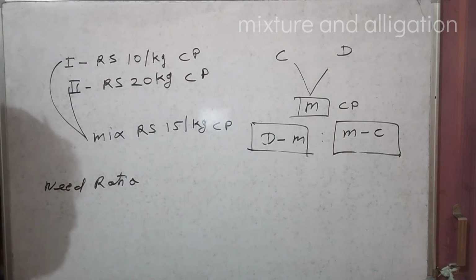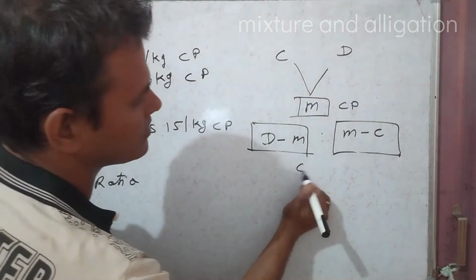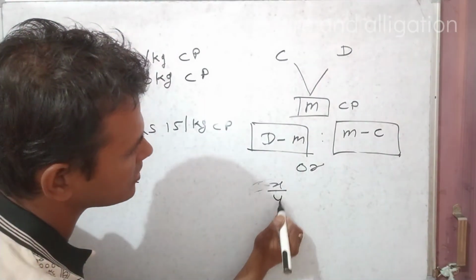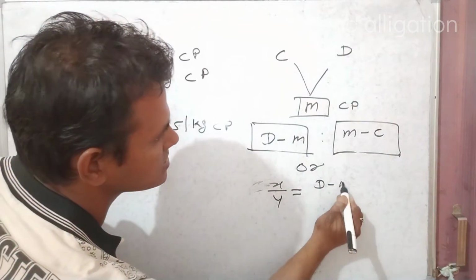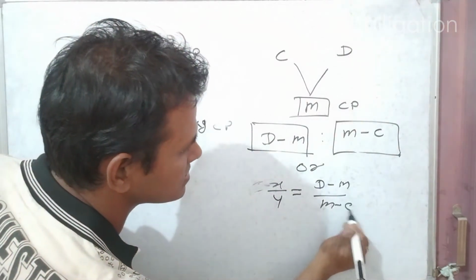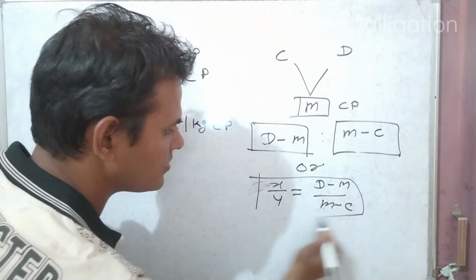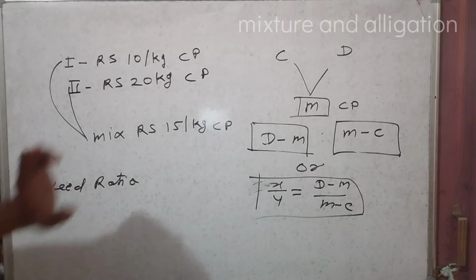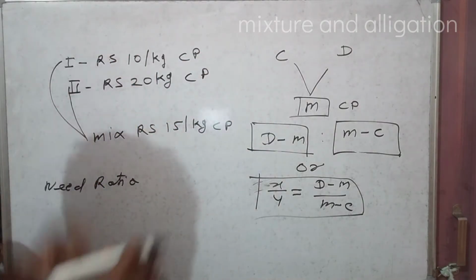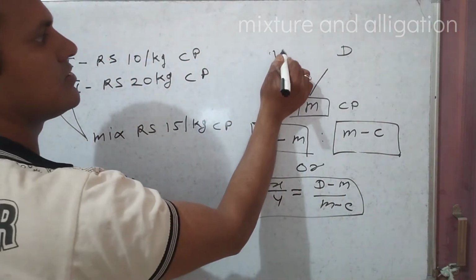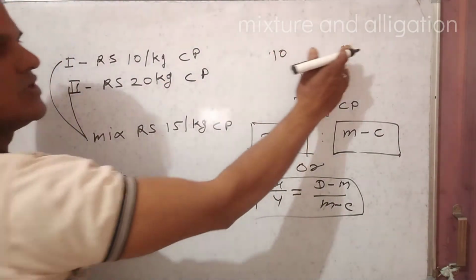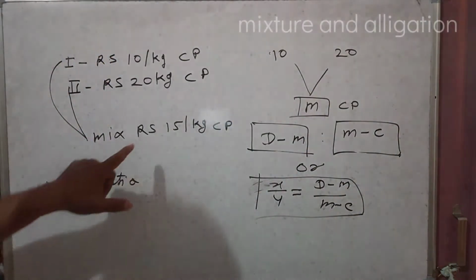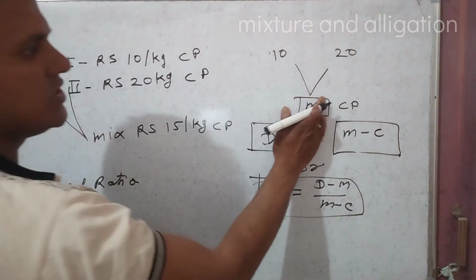So in which ratio are both mixed? X by Y is equal to D minus M and M minus C. This is also one of the rules of mixture and alligation. So the cheaper value is 10, keep 10 here. The dearer value is 20, so keep 20 here. And the mean value is 15, so keep 15 here.